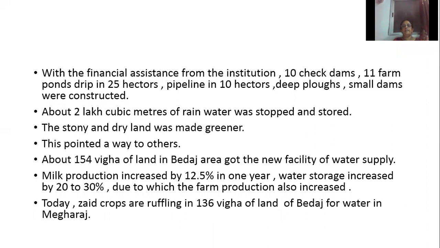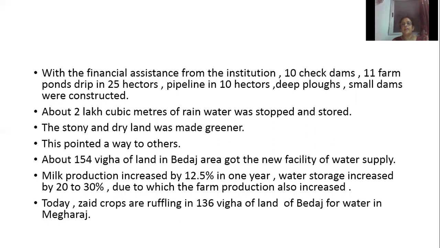With the financial assistance from the institution. So they even got money help from that social institution. They constructed 10 check dams with the help of money from that institution. They constructed 10 check dams, 11 farm ponds, drip irrigation in 25 hectares, a pipeline in 10 hectares, deep flows, and small dams.